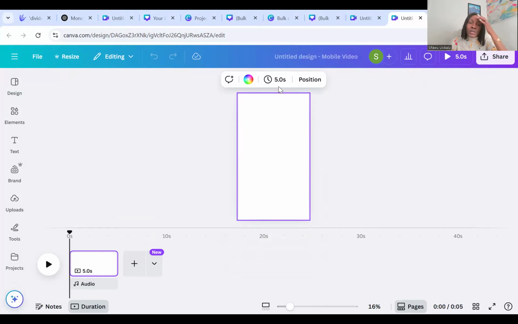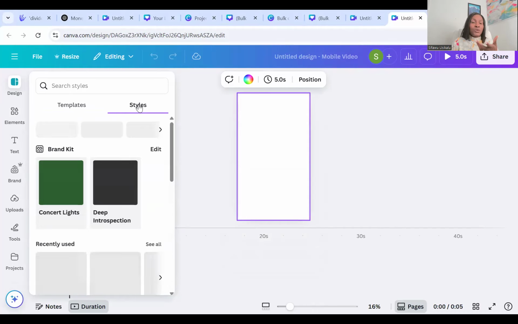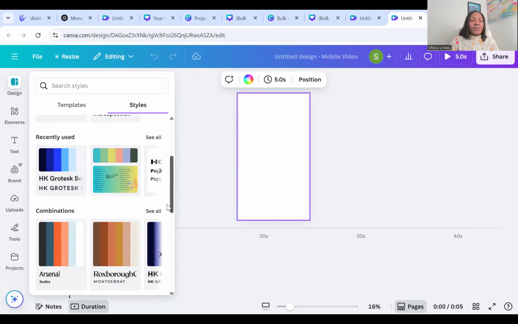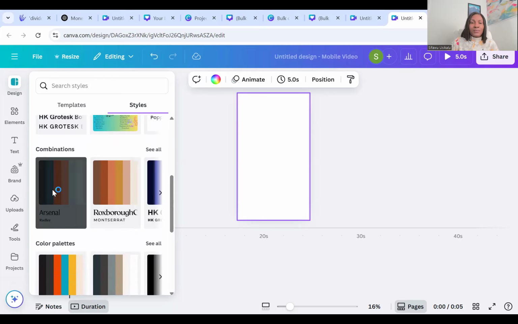It's like video. So the next thing we're going to be doing is we're going to come to style as well. So style. Remember, we're not using any of the templates we have on Canva because we're going to be selling this, right? So it has to be unique to us. And we're going to come to the same combination where we have the combination of color palette and fonts, and let's choose another color. So let's see this.